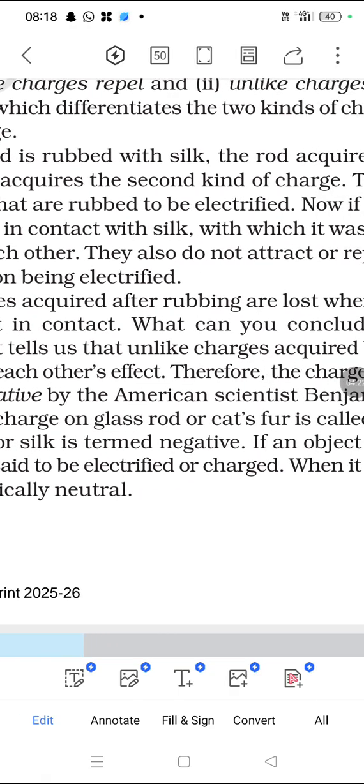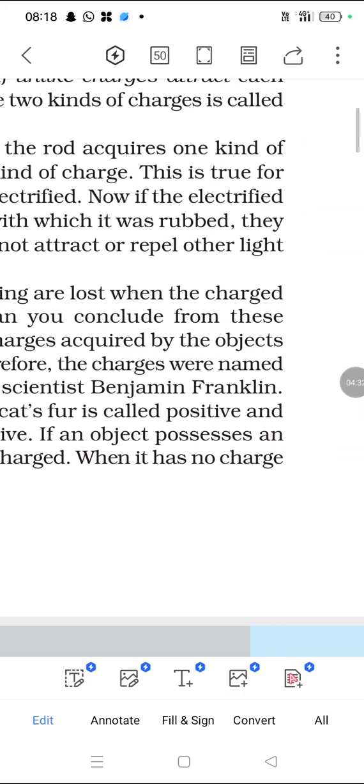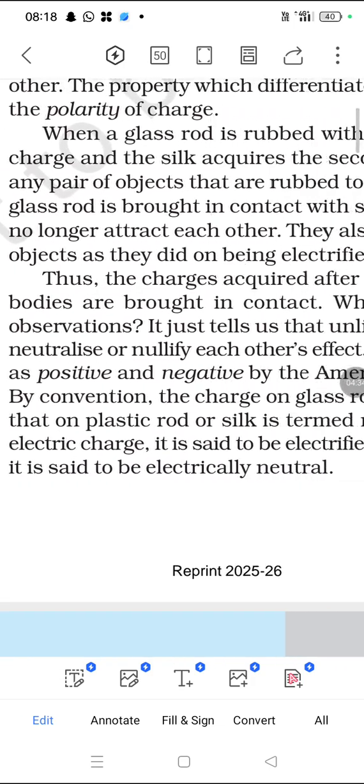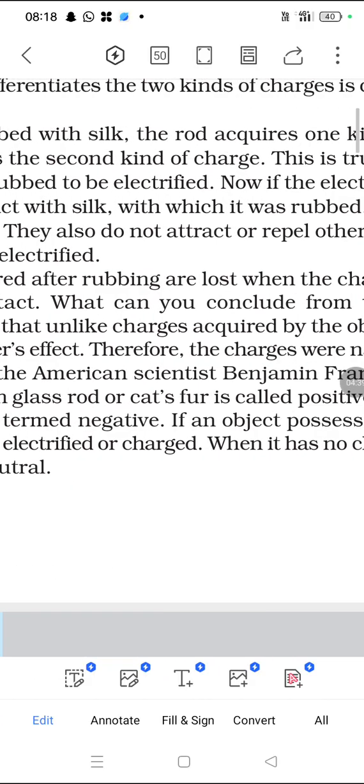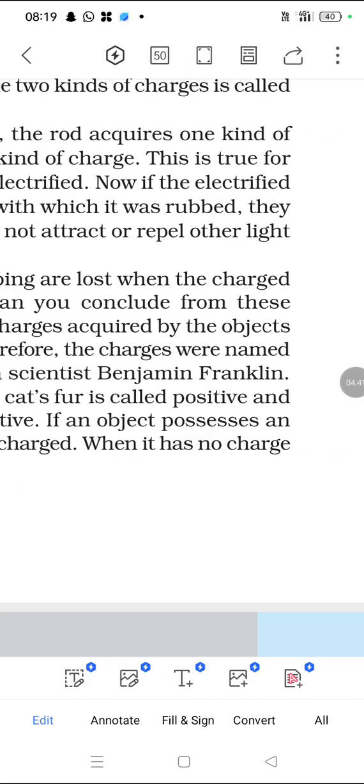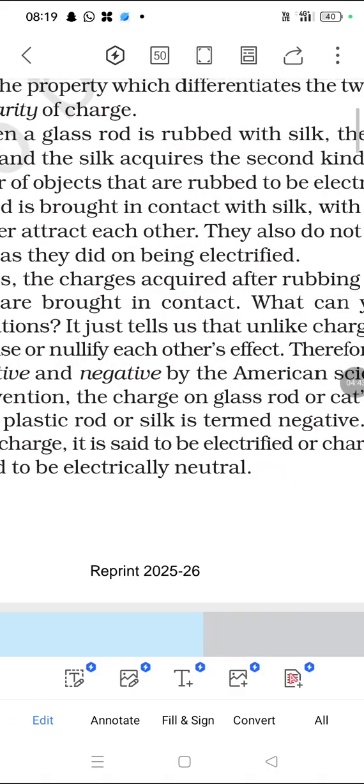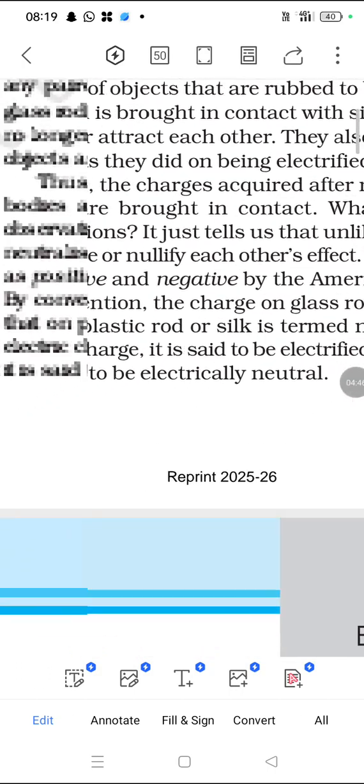Electrified means that by rubbing, charges are transferred: positive charges are transferred to the negative charges. Once they are no longer electrified, they no longer attract each other. They do not attract or repel other light objects as they did before being electrified.